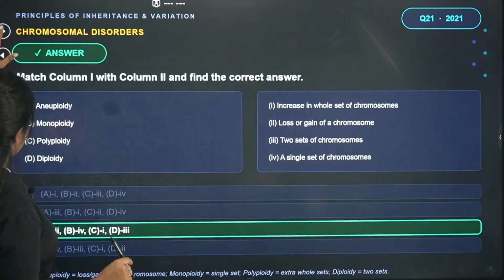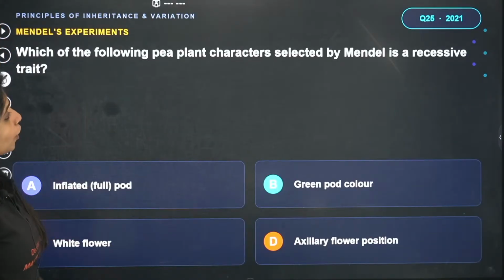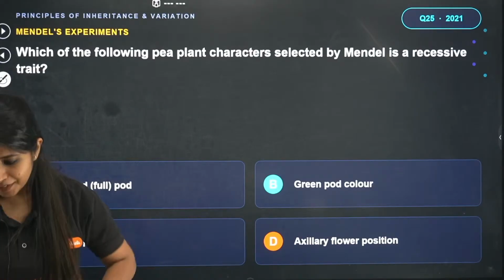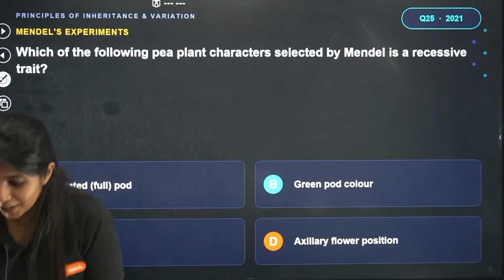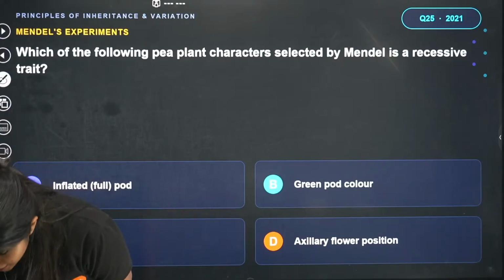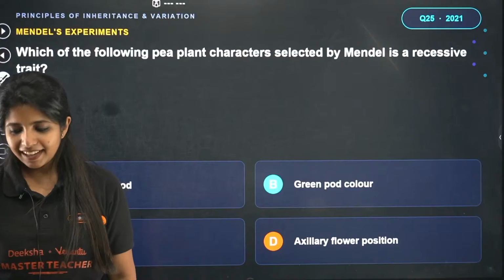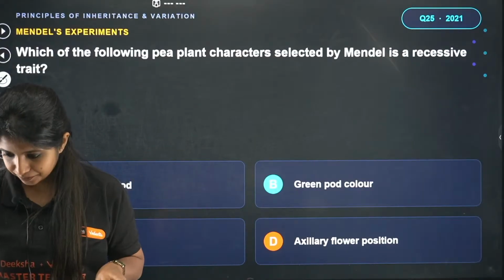Okay, this question we just did over there. Which of the following pea plant characters selected by Mendel is a recessive trait? Which of them is a recessive trait? Okay, Sachin understood. Sania, thank you for giving thumbs up. Chandrakala. Hi. Guys, which of the characters studied by Mendel was a recessive trait?